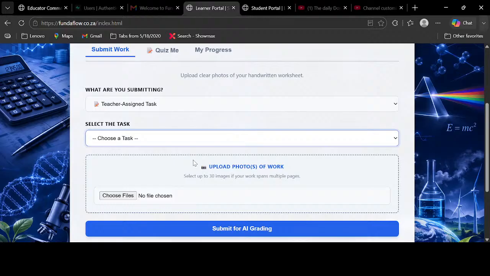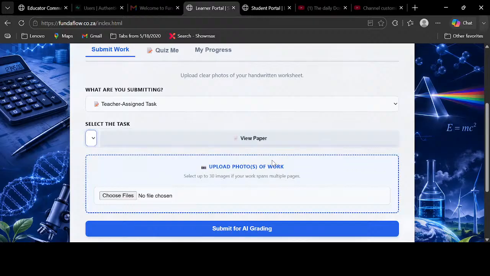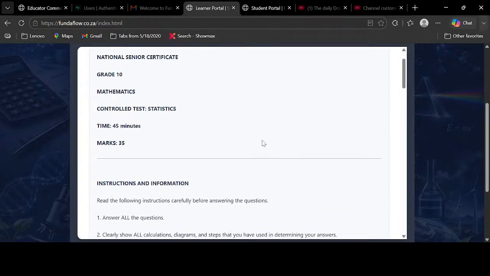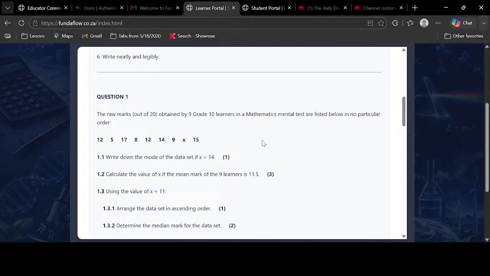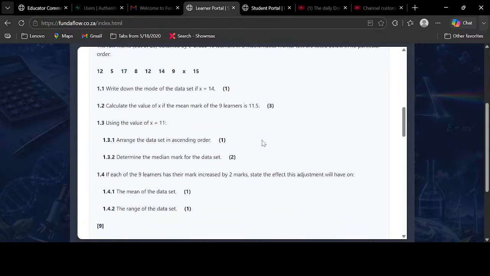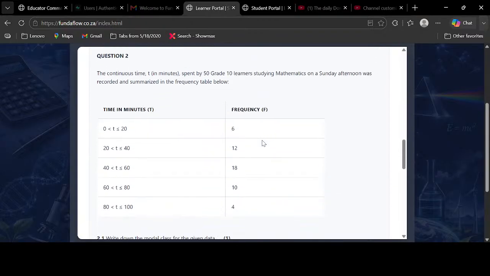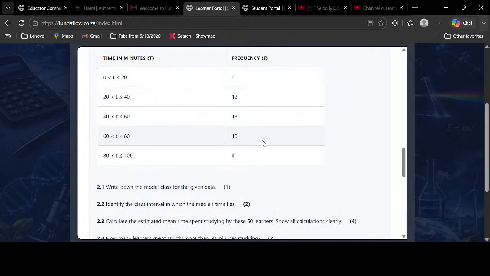Okay, stats from private tutor, the daily dose of mathematics. So it's being specific, so that you will know this one is from your teacher, this one is from your private tutor. And then you can also view the paper if you choose it. Okay, let's view the paper. The paper is a control test. Whoa, why is it out of 35? Teacher tried to kill me. You're supposed to be specific, just to say 10 marks. So when I create a test, I'll be specific, create a 15 question here.